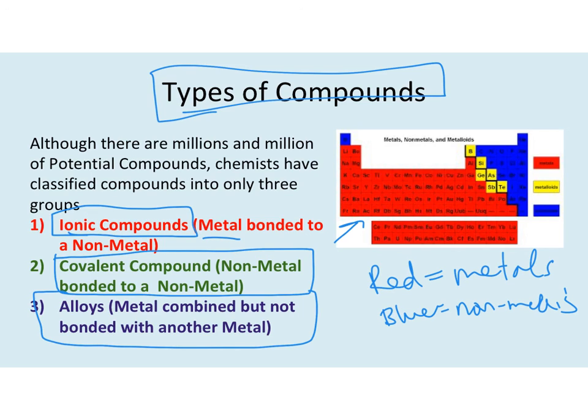So that would be something like steel. Steel is several metals combined together. Or a lot of your jewelry are metal alloys. Okay, and that's it for the introduction to compounds and the different types of compounds.